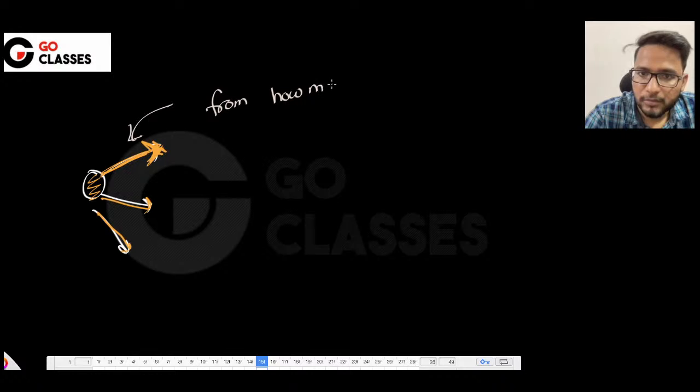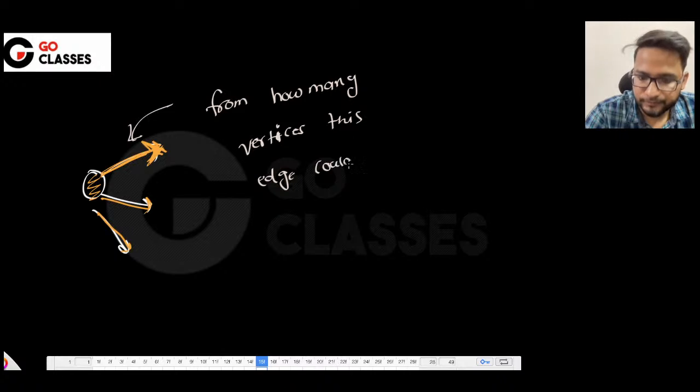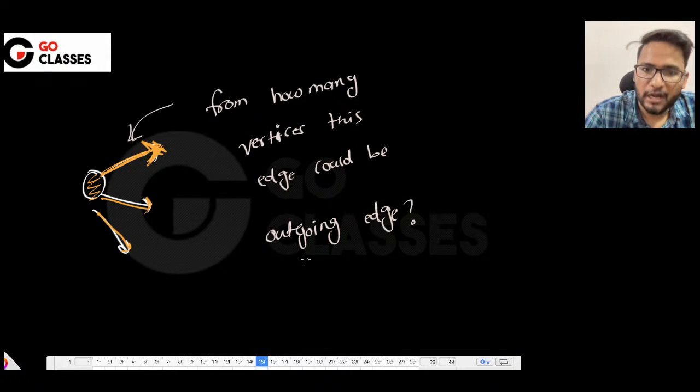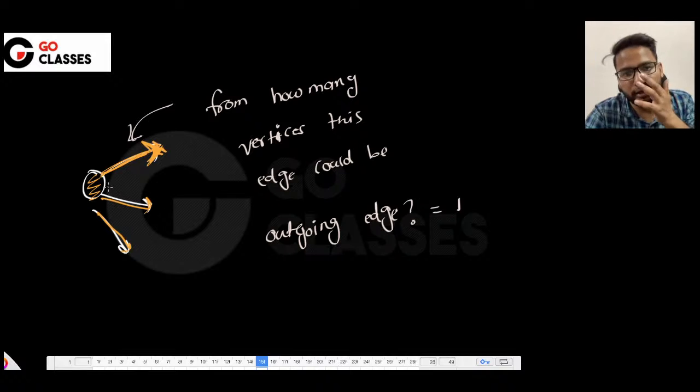This edge could be an outgoing edge of only one vertex. So you will pick this minimum and then you will relax all the outgoing edges.